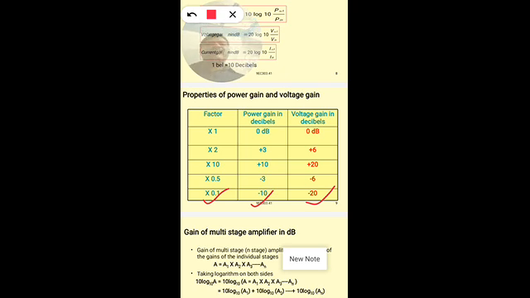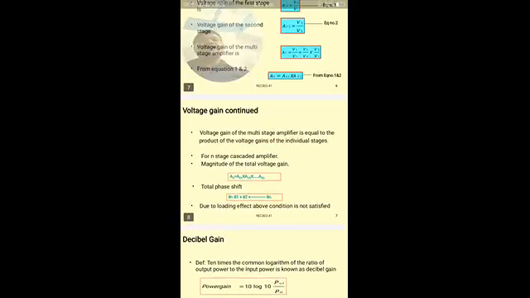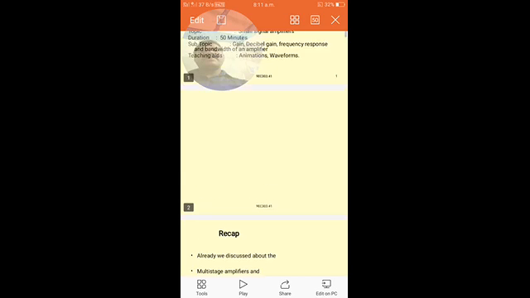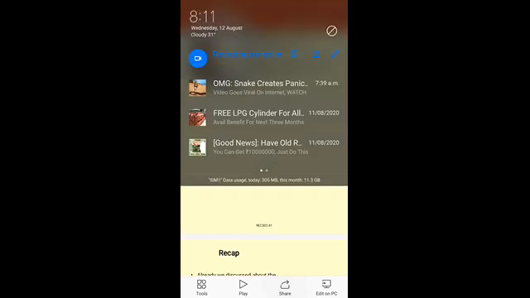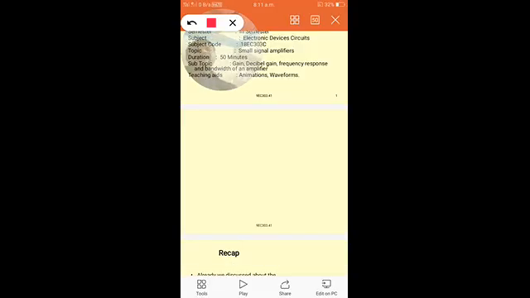Like that, suppose the factor is 0.00001, that is, the voltage gain factor is 0.00001, which is equal to 10 power minus 5.